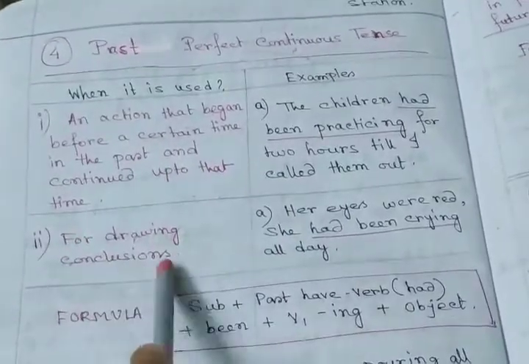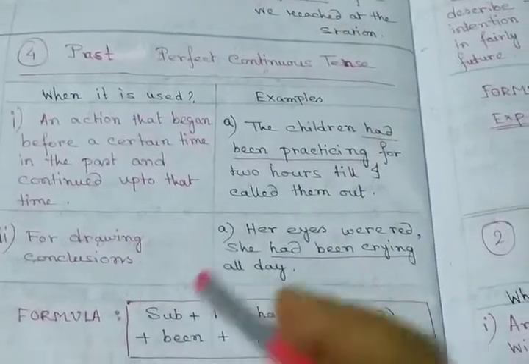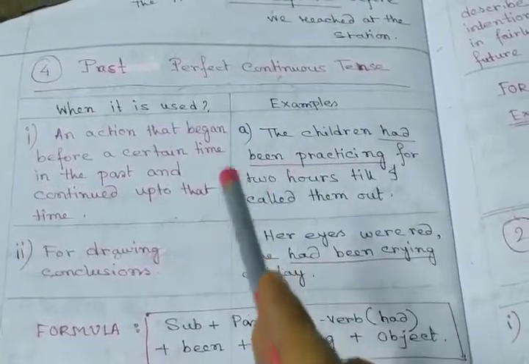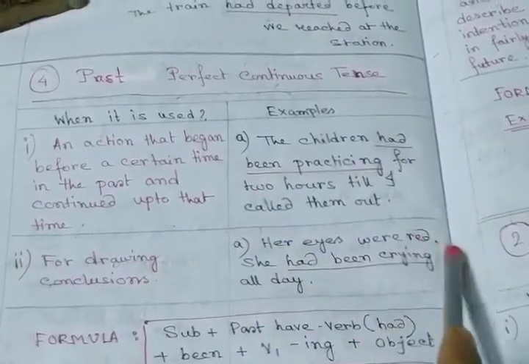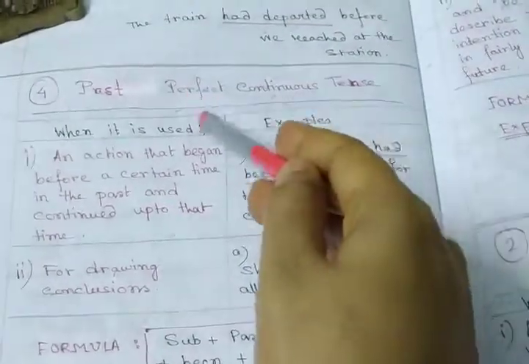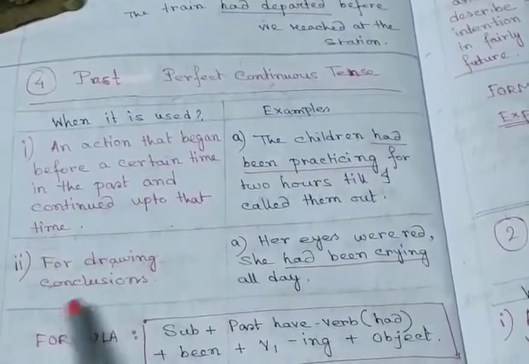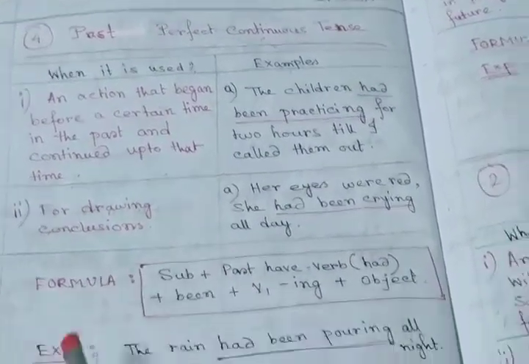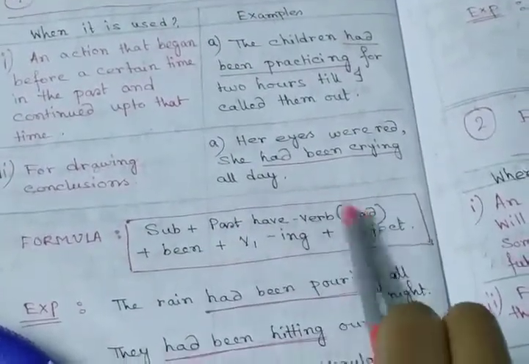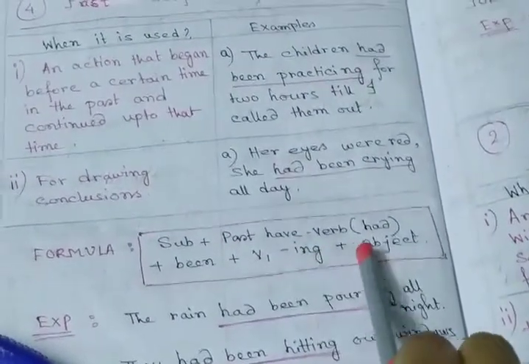Last, for drawing conclusions. When we end by drawing a conclusion about a speech, in that case you will use this tense. Her eyes were red. She had been crying all day. In that case, you will use this tense. It indicates drawing a conclusion. So here the formula: subject plus past have verb, that means had, plus been, plus verb ing, plus object.